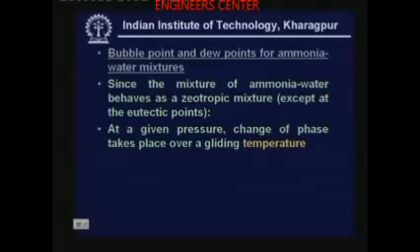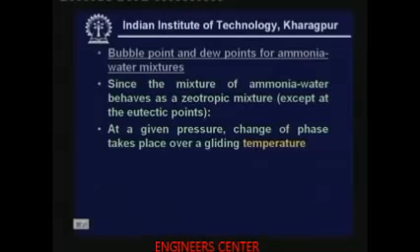Had it been an azeotropic mixture or a pure fluid, then you know that change of phase takes place at a constant temperature. But if the mixture behaves as a zeotropic mixture, you will find that change of phase, for example boiling or condensation, takes place over a gliding temperature at a given pressure, not at a constant temperature.